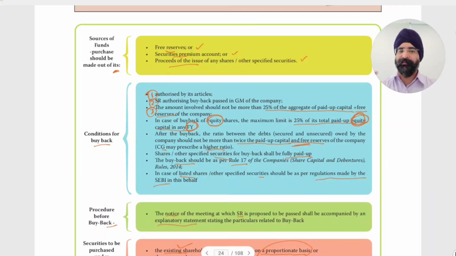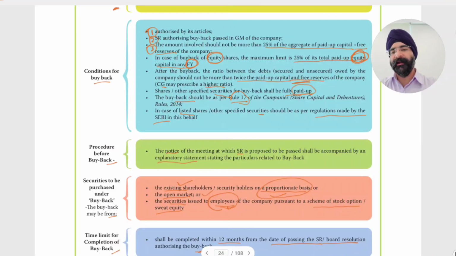Then the ratio: debt to paid up capital and free reserves should be 2 to 1, or the central government may specify a higher ratio. Shares or other securities bought back should be fully paid up. Buyback should be as per Rule 17, and in case of a listed company, SEBI regulations need to be complied with.